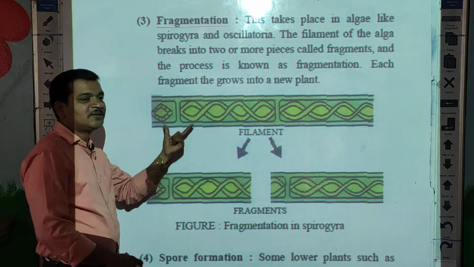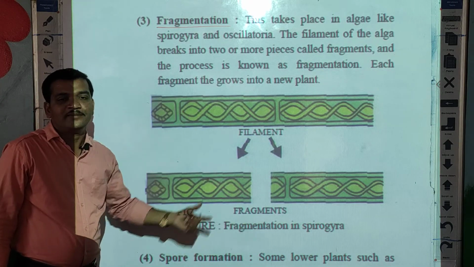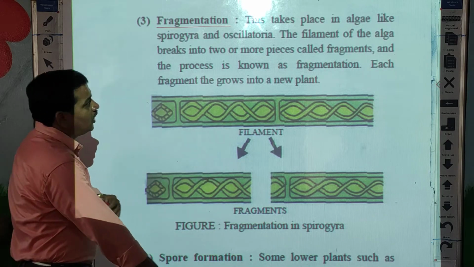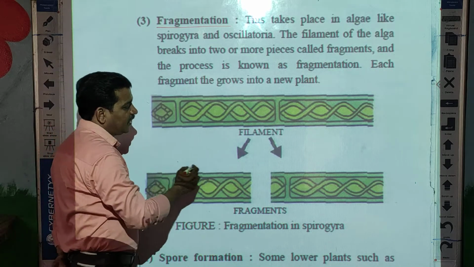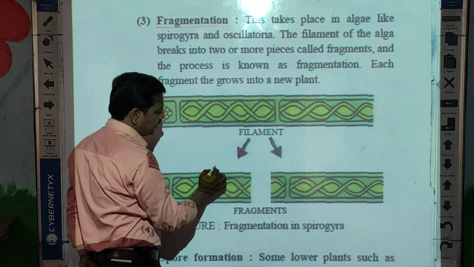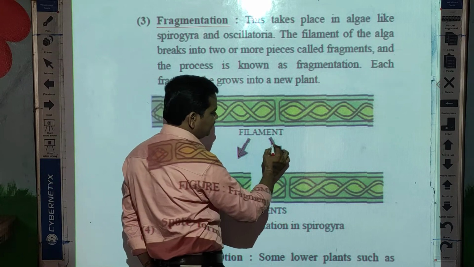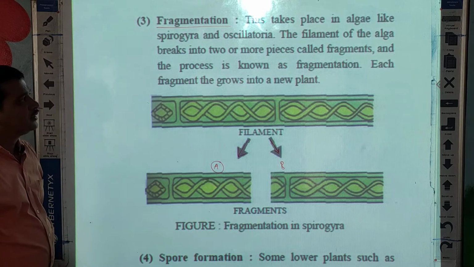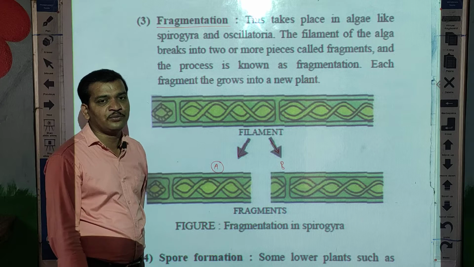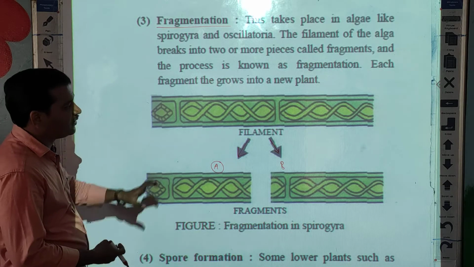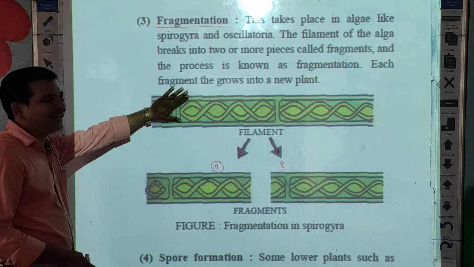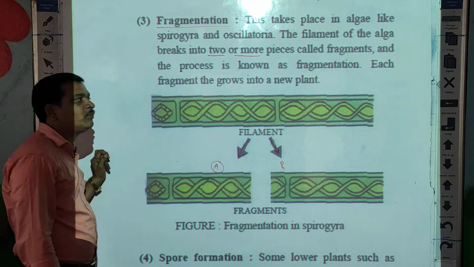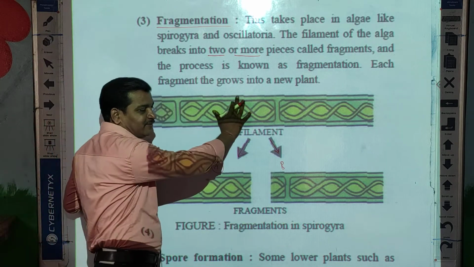Okay students, this is the filament of an alga. So this filament breaks down into two pieces. Can you see here? This is one piece that is called A, and this is the second piece, B. Due to the flow of water, due to the wind, this filament of alga breaks into two or more pieces. How many, students? Two or more pieces. This is called the parent cell.